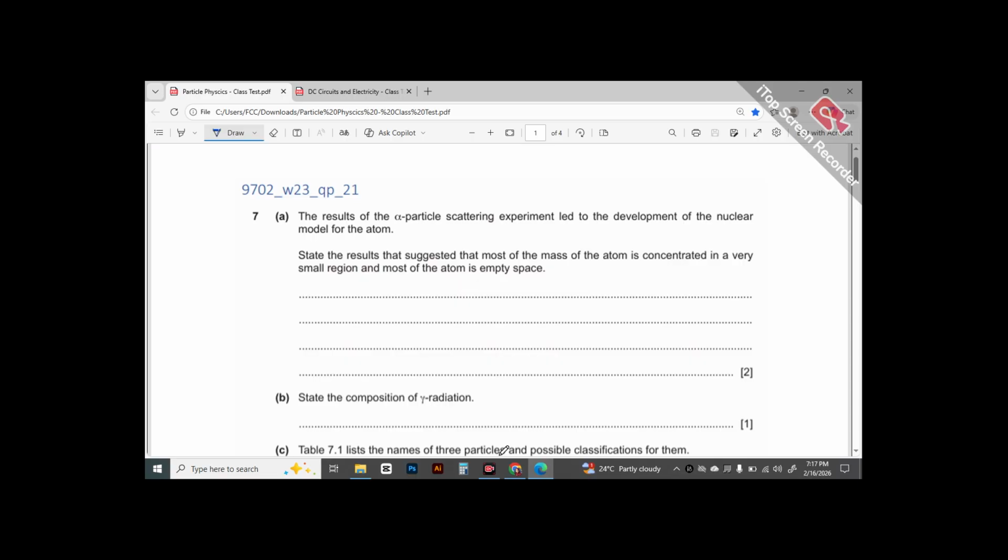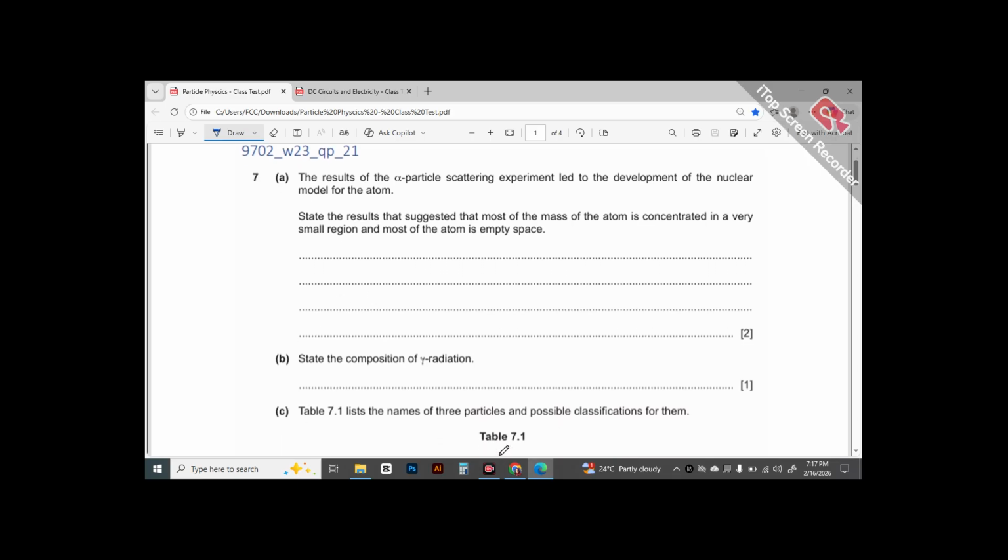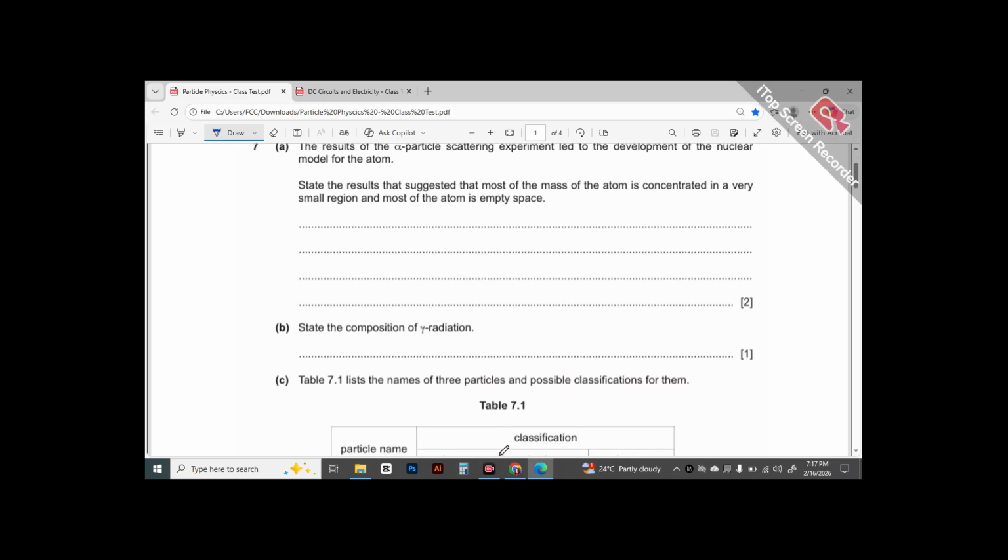It says the result of the alpha particle scattering experiment led to the development of the nuclear model for the atom. State the results that suggested that most of the mass of atom is concentrated in a very small region and most of the atom is empty space.